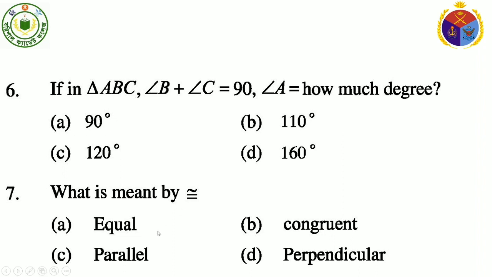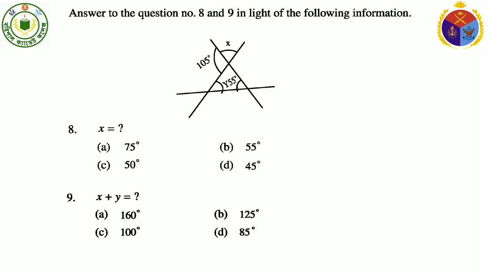Question number 7. What is meant by this symbol? In my last lesson or in your book, you may see some pictures or symbols that mean equal, parallel, congruent, and perpendicular. We know that this symbol is the congruent symbol. Now go for question number 8 and 9 using the same figure.